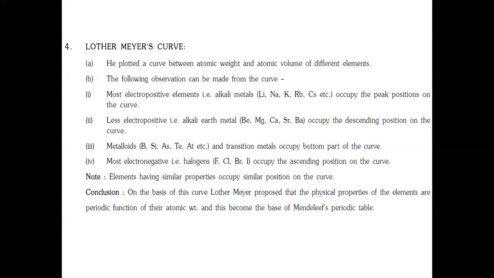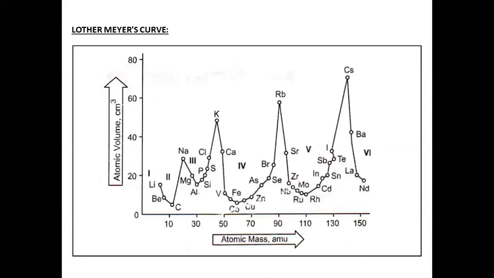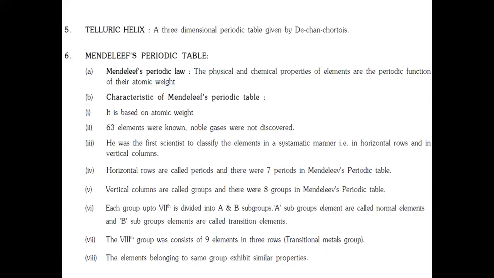Then he came to the conclusion that, on the basis of this curve, Lothar Meyer proposed that the physical properties of the elements are periodic functions of their atomic weight. And this becomes the base of Mendeleev's periodic table. So here is Lothar Meyer's curve. Then telluric helix. It is a three-dimensional periodic table given by de Chancourtois.